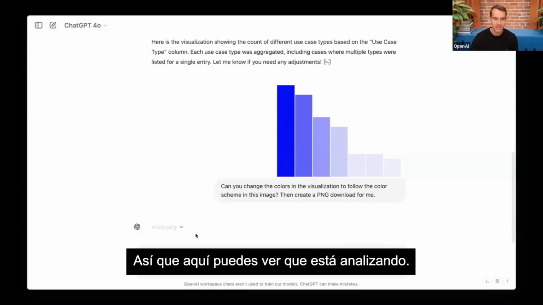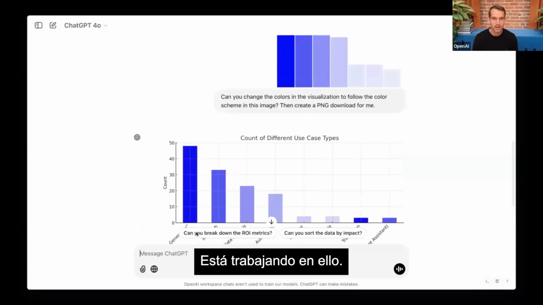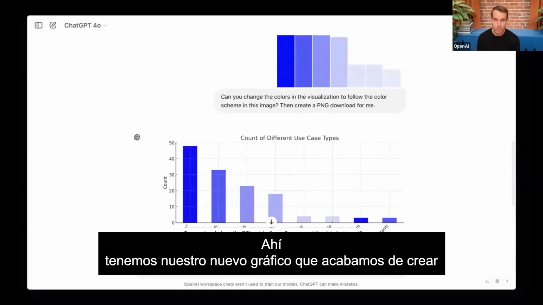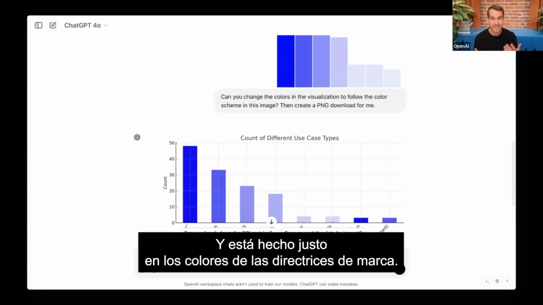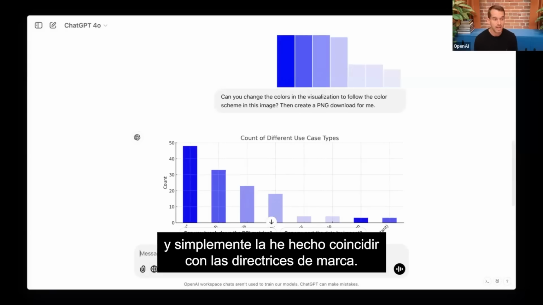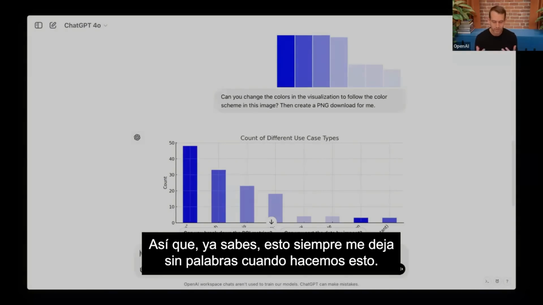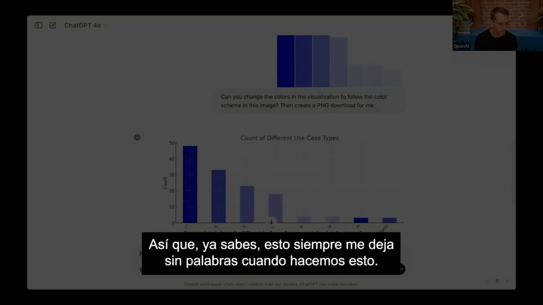So here you can see it's analyzing, it's working on it. And there we go. There we have our new chart that we just created that has been customized based on use cases, and it's done right in the colors of the brand guidelines. So it's taking that image and just had that match into the brand guidelines. So this always kind of blows me away when we do this.